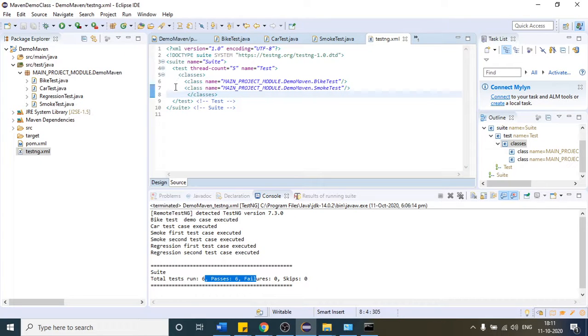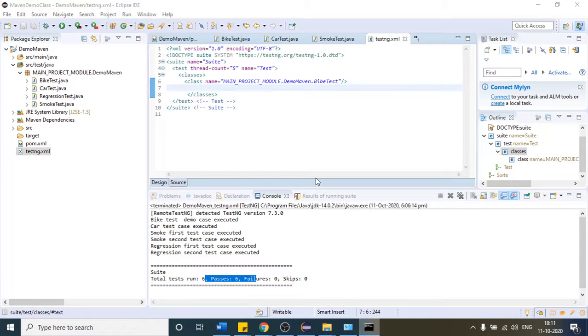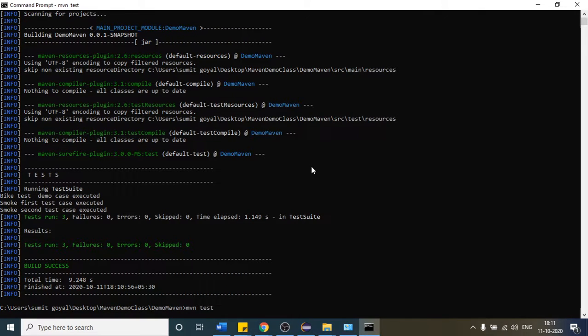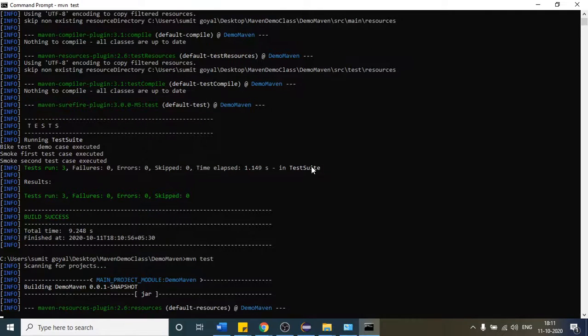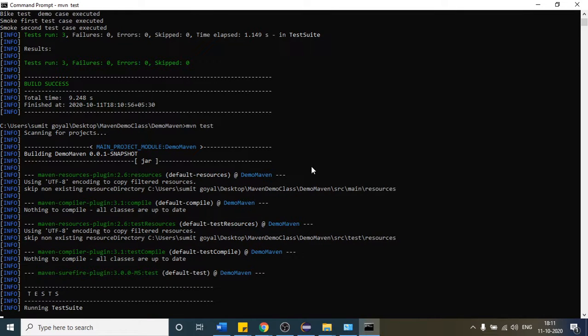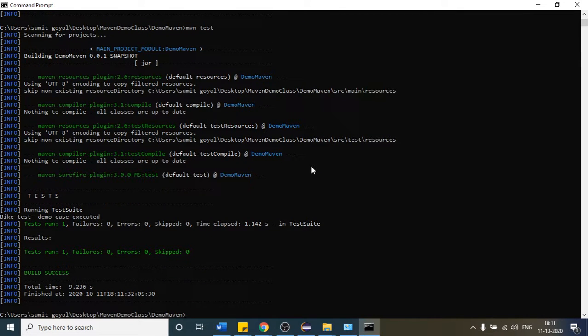Likewise, if I remove this as well, what will happen? This time it will run only one, because the testng XML will have only one test case. So hit the mvn test command again, and it has started to run. Okay, you can see tests run 1, which is the only bike test.